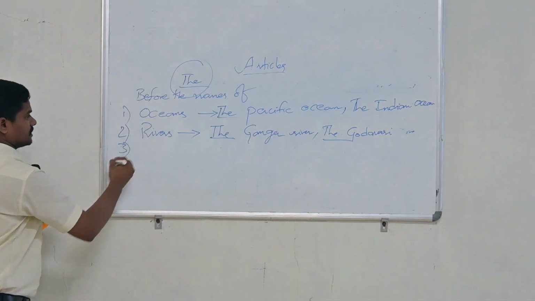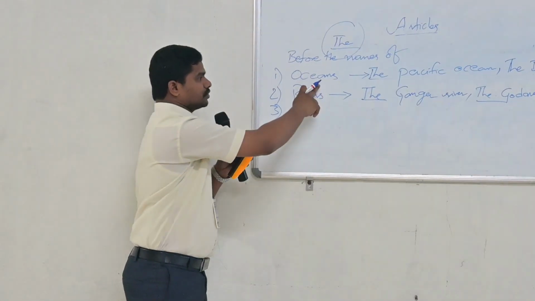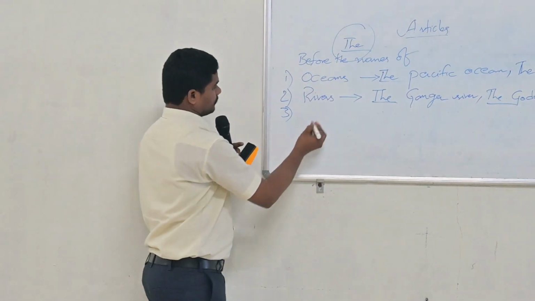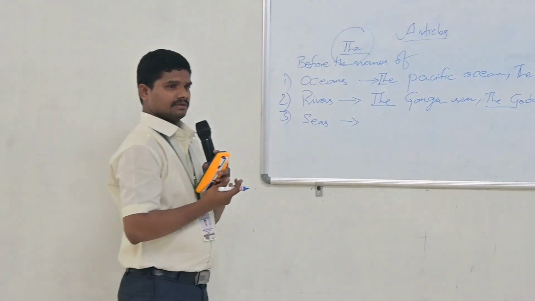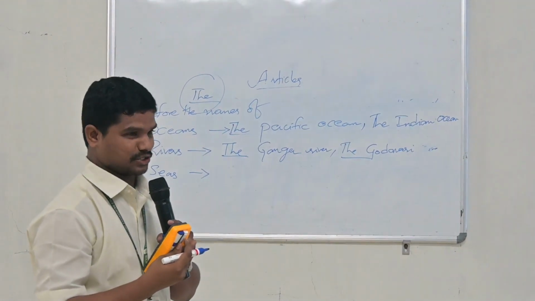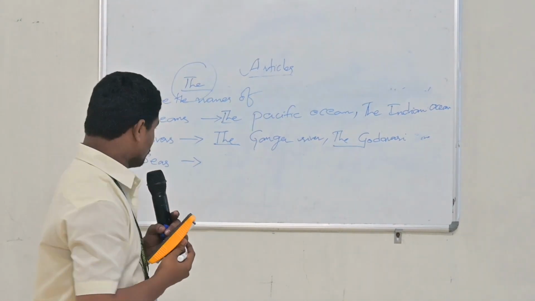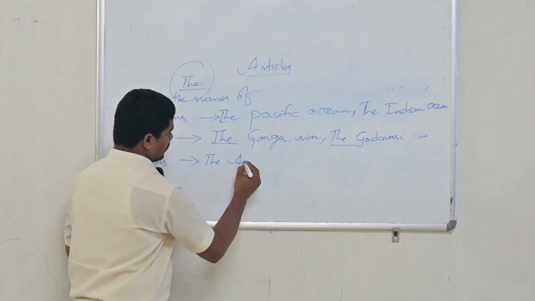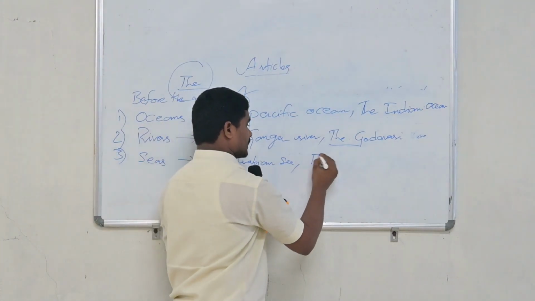And next, the third one. We can use the definite article before the names of oceans, before the names of rivers, and before the names of seas. Can you please tell me some of the sea names? Arabian Sea, very good. So article the we use before the sea. The Arabian Sea. And one more we have, the Caspian Sea.